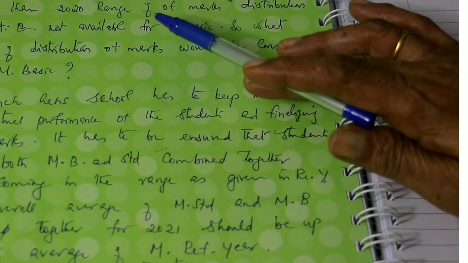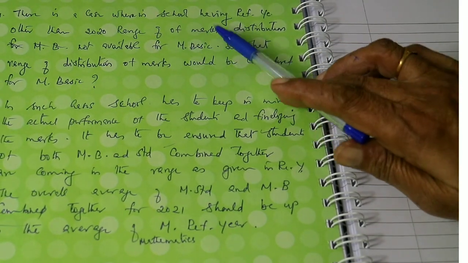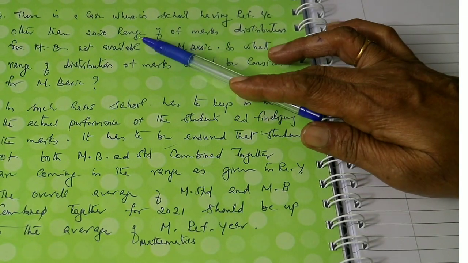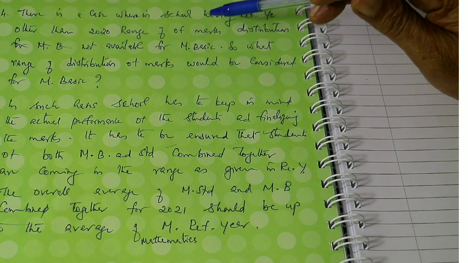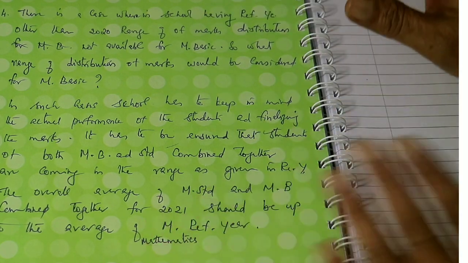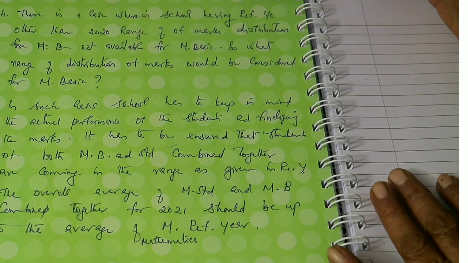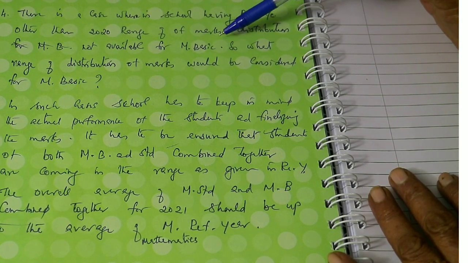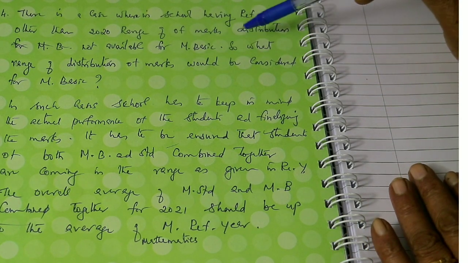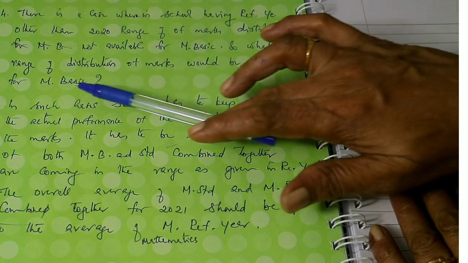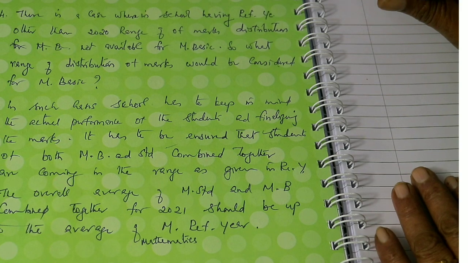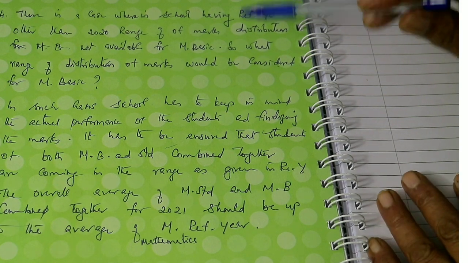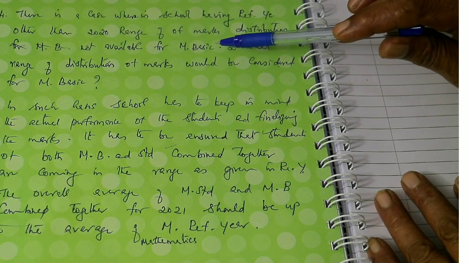The fourth question is here. There is a case where, in a school having a reference year other than 2020, the range of marks distribution is not available. We know the marks distribution pattern given by CBSE is not available for basic maths other than 2020. So what range of distribution of marks would be considered for mathematics basic?